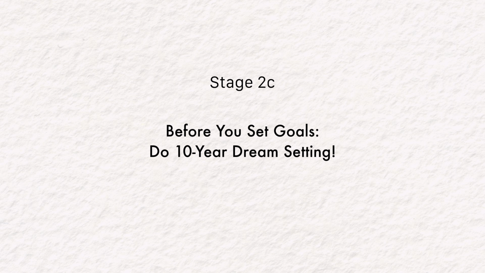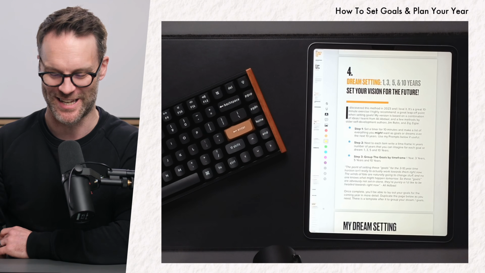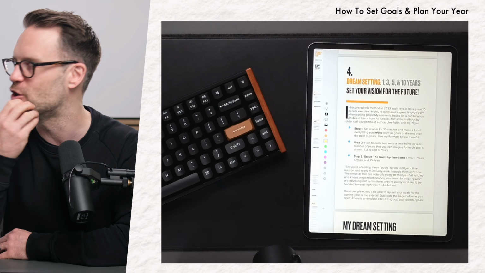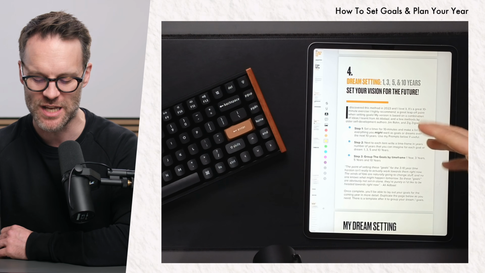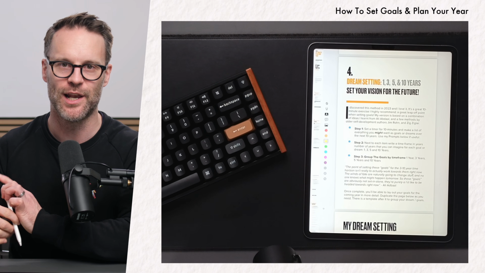It's time to set goals. And to do that, I would like us to focus on dream setting. Now, this is different to goal setting because it allows you to just dream big and not be too realistic, but also it allows you to think in larger chunks of time.